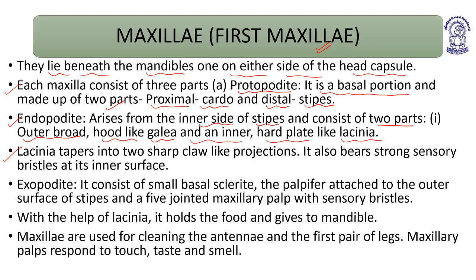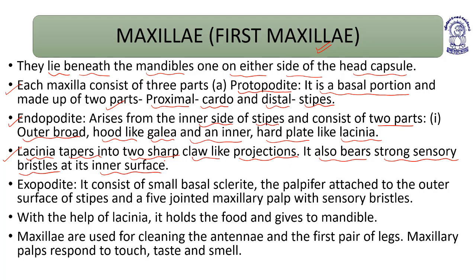Lacinia tapers into two sharp claw-like projections. It also bears strong sensory bristles on its inner surface.